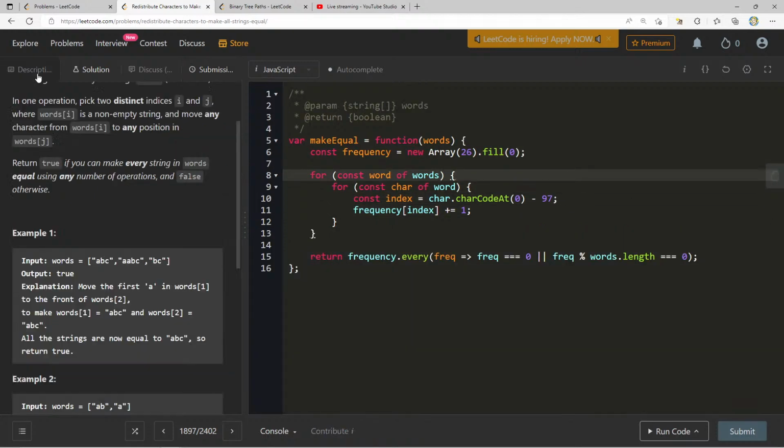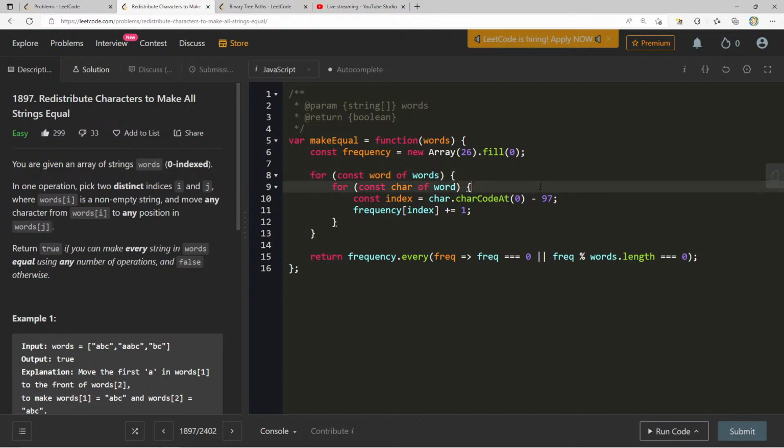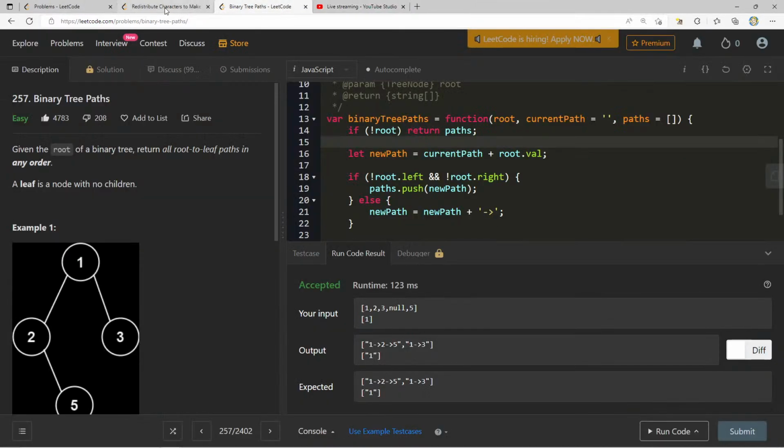Yeah, this was another very, very good question. I really like this question. I also like that we took advantage of some of the things that we've learned up until this point. This has been a recurring theme over and over again with all these different questions that we've done. Before, I used to have to really try and remember to use this sort of thing because I always saw it as an optimization. And I always used to stick frequencies of characters inside of like an object literal until I found out later that it was actually more beneficial to use something like a fixed size array like I am here.